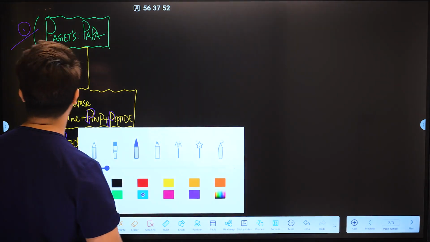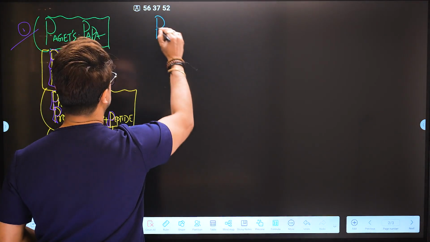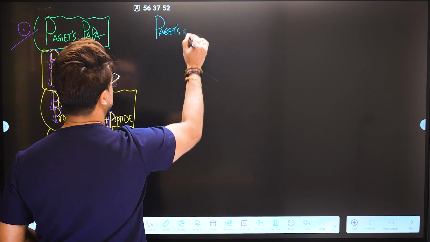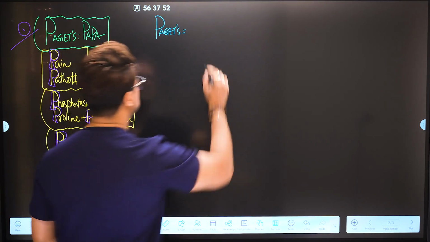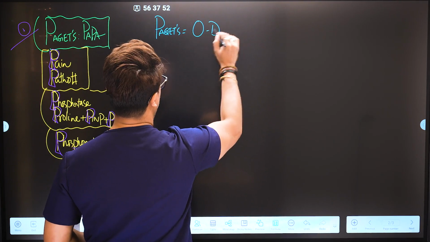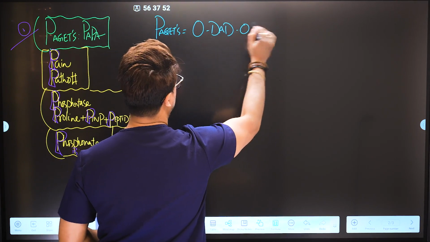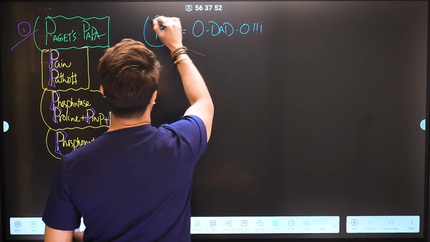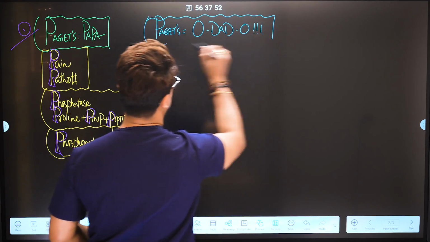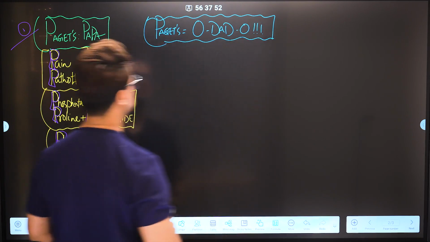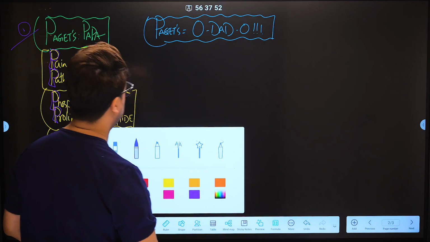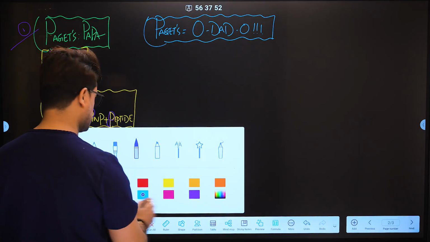The second box is really important. I'm giving the second box once again. The next is Paget's, once again, complications basically. It's because Paget is the dead disease, all right? So I'm saying the O-DAD-O. Paget is the dead disease, basically. So let's talk about Paget, the dead disease. Paget disease is an O-DAD-O. So I'd like to write down this one.